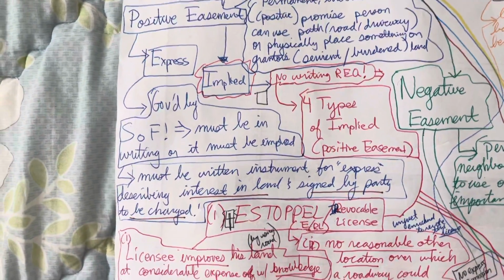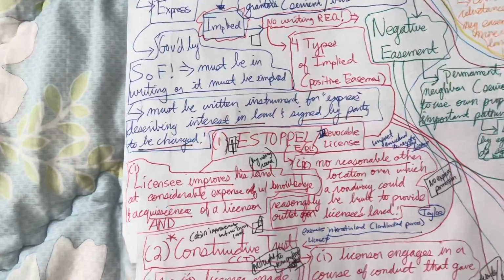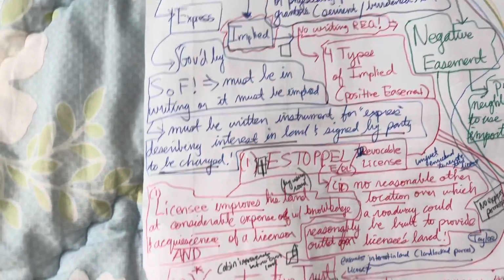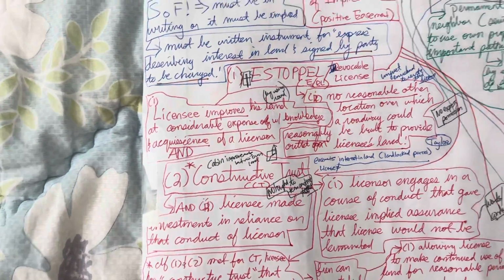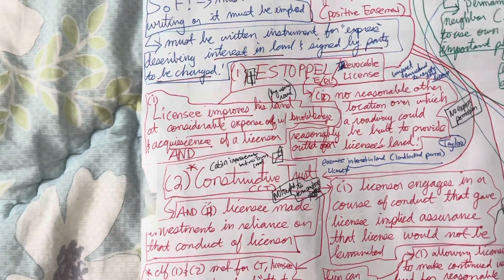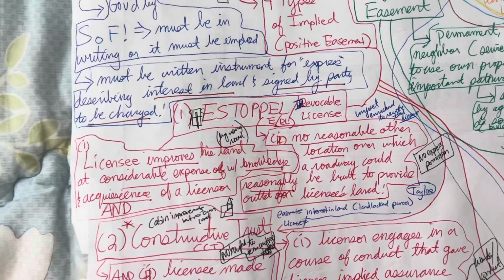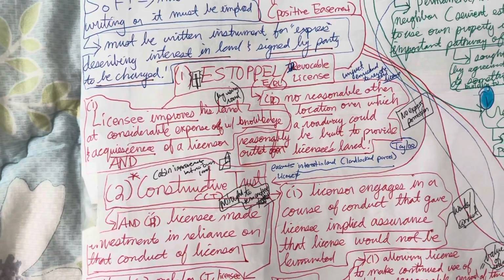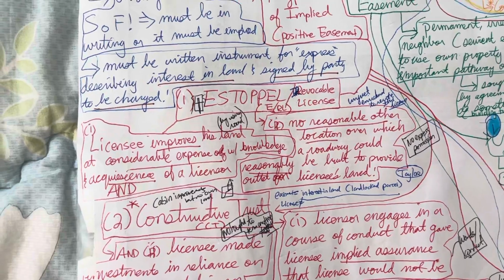These are positive easements. The first one that we have is estoppel, or an irrevocable license. Now this usually occurs when a licensee improves his land at considerable expense with knowledge and acquiescence of a licensor, and there's no other reasonable location over which a roadway could be built to provide an outlet for the licensee's land.